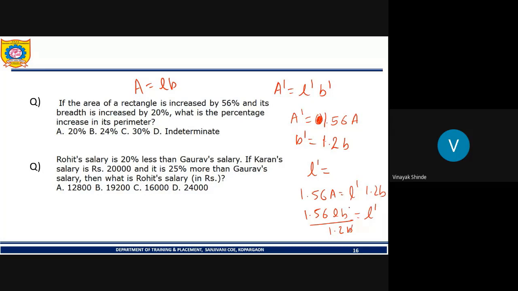So B gets cancelled. 1.56 divided by 1.2 is 1.3. So we got the value of L dash.